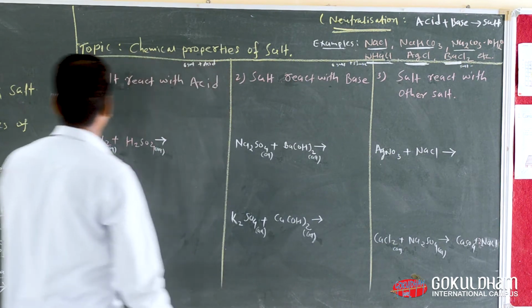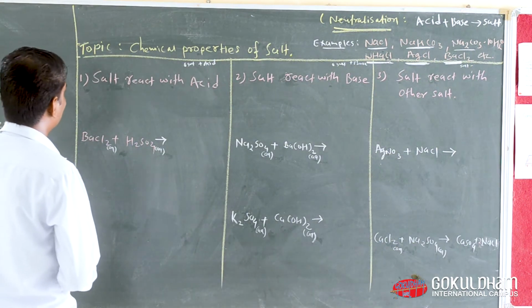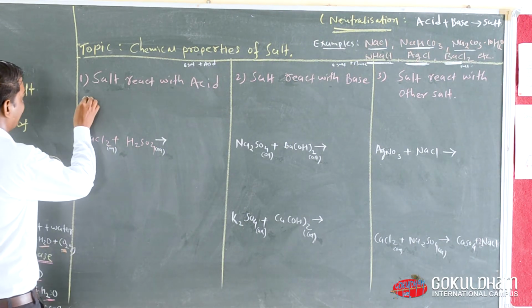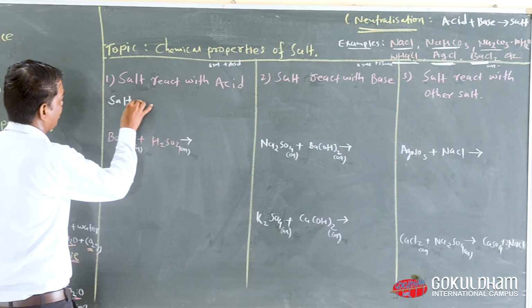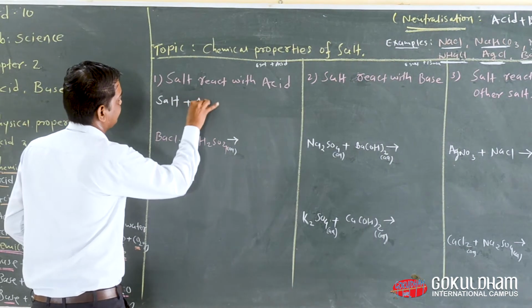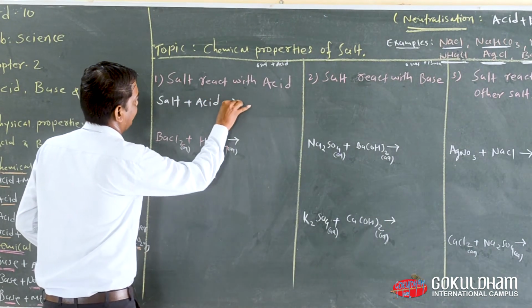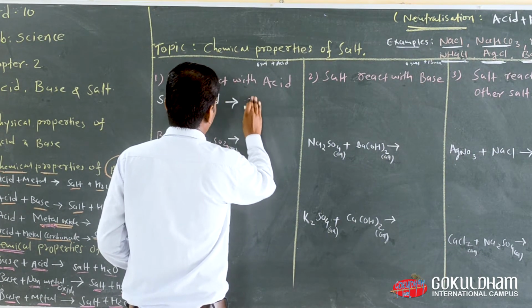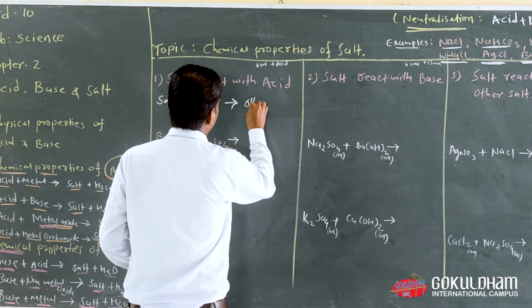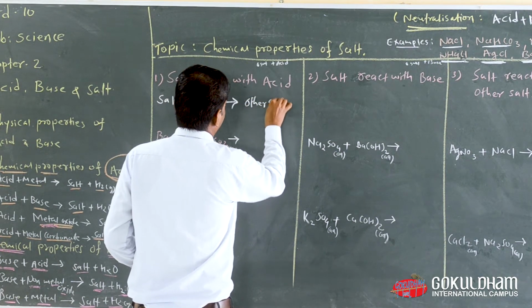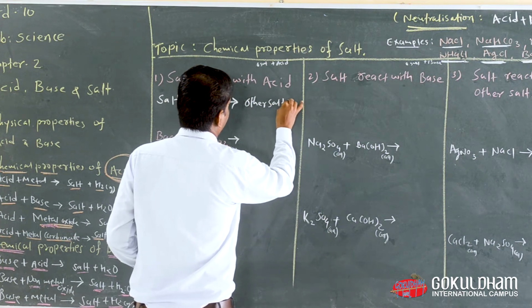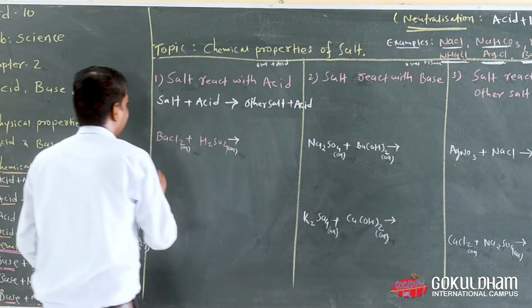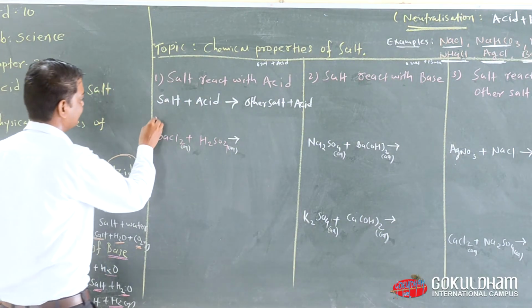Our first chemical property of salt is that when salt reacts with acid, we get another salt and acid.